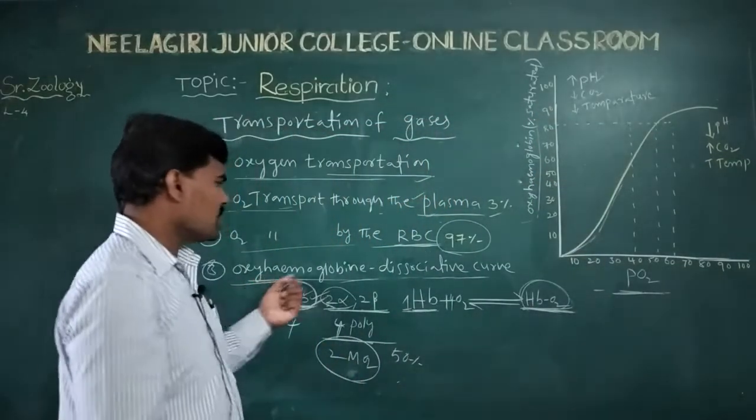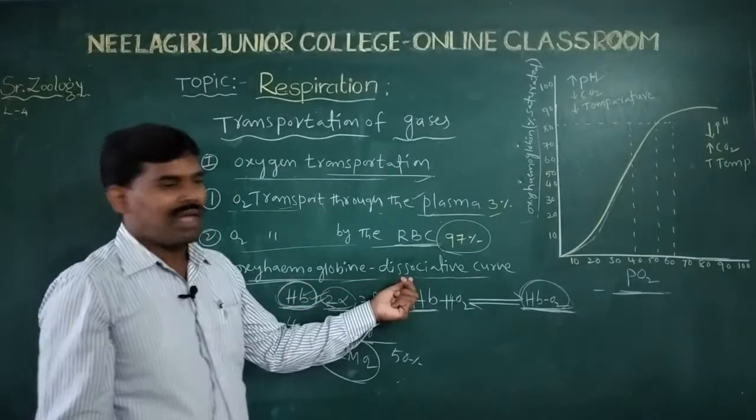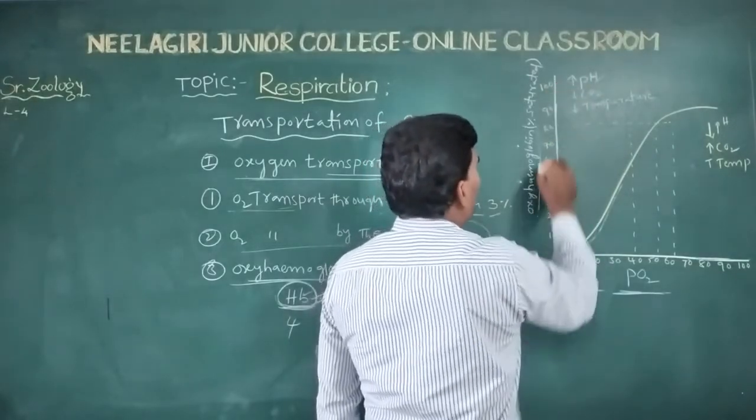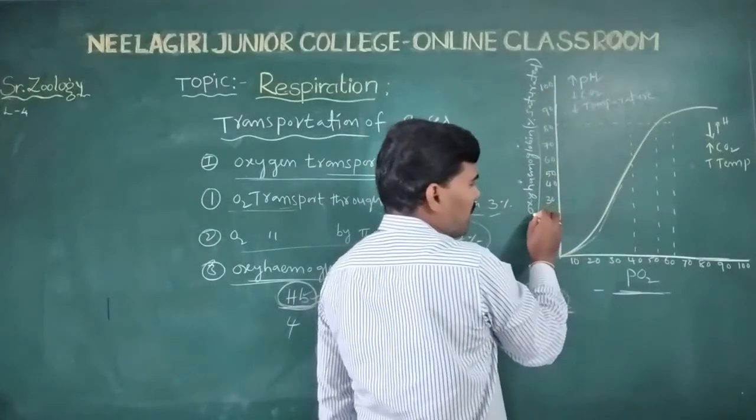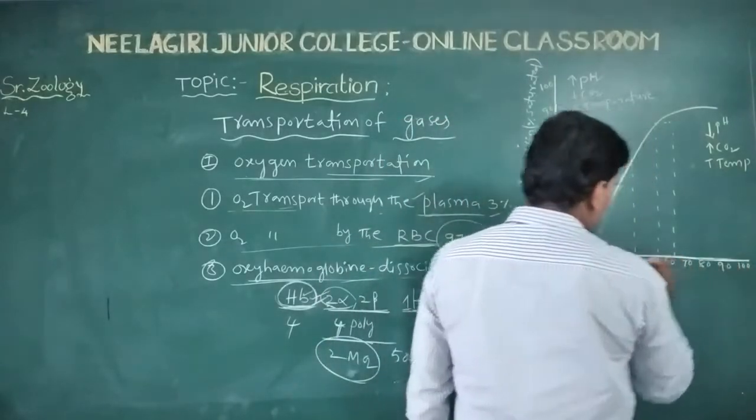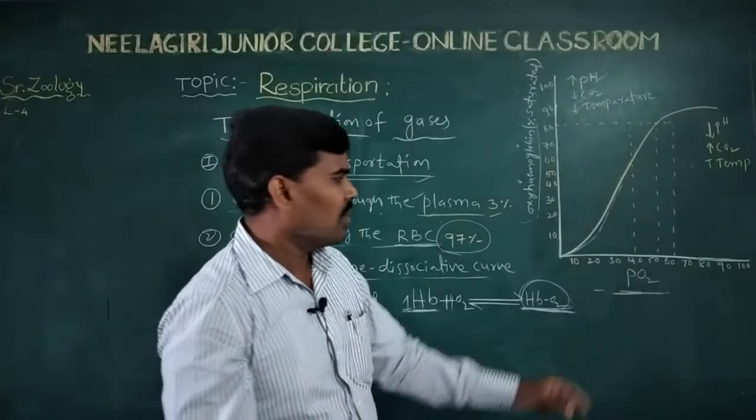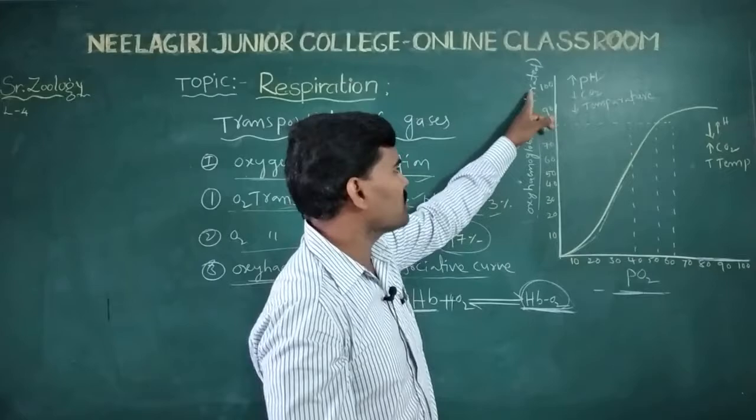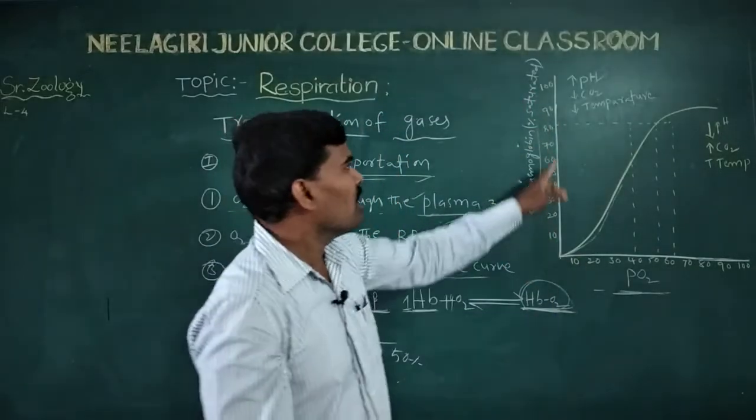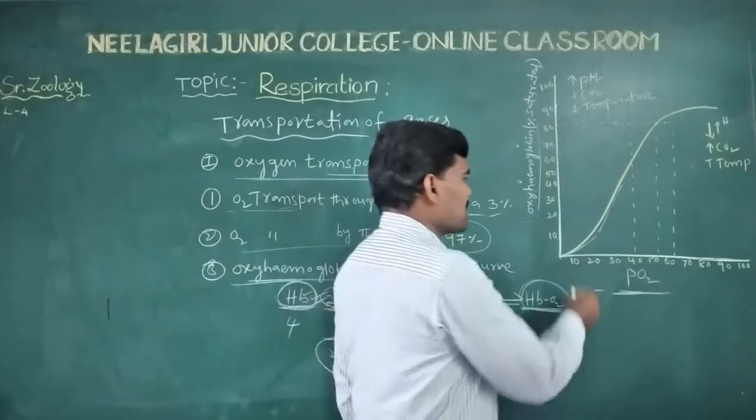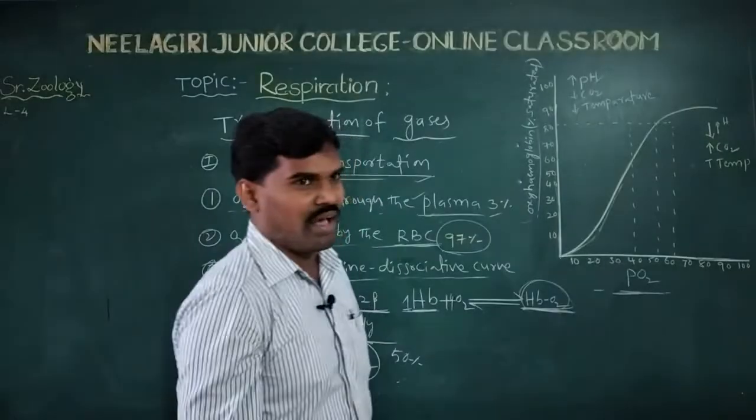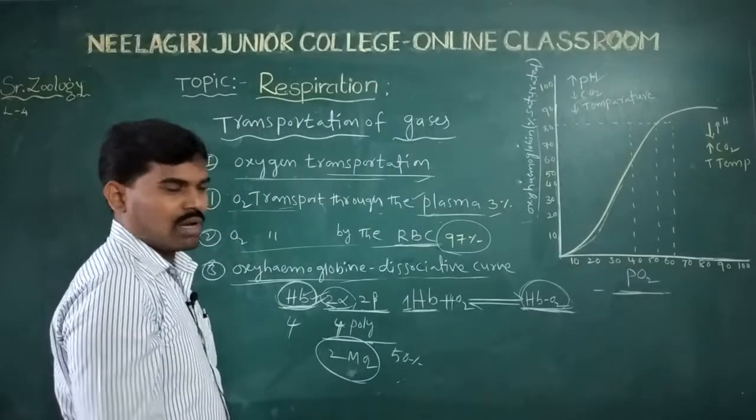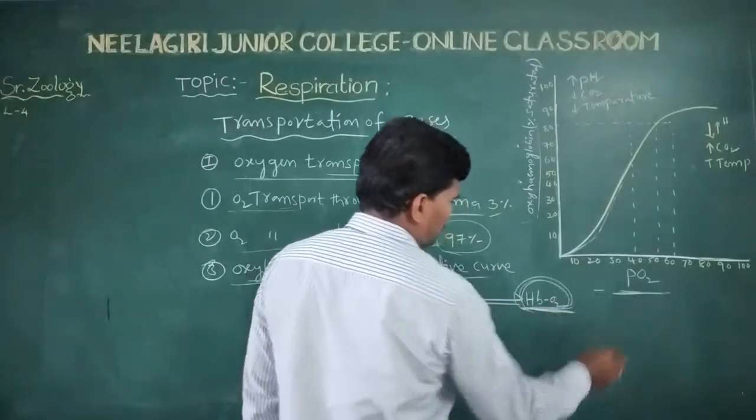The relationship between the partial pressure of oxygen and the percentage of saturated oxyhemoglobin is called the oxyhemoglobin dissociation curve. Taking the y-axis as the percentage of saturated oxyhemoglobin, and the x-axis as the partial pressure of oxygen, we get the formation of the oxyhemoglobin dissociation curve.